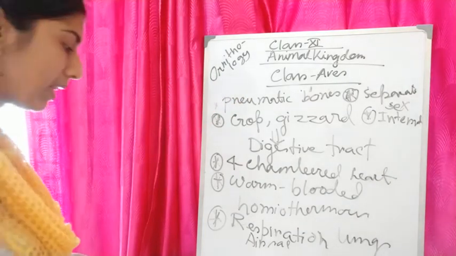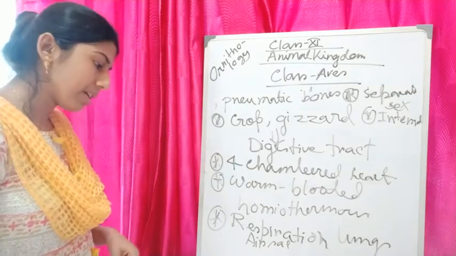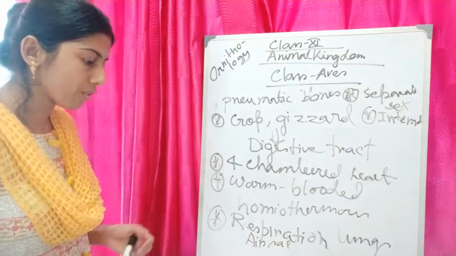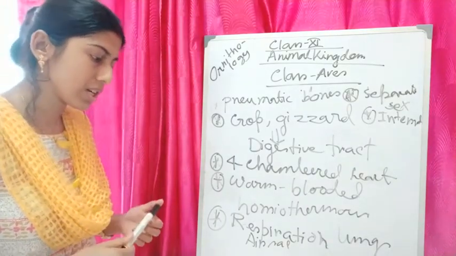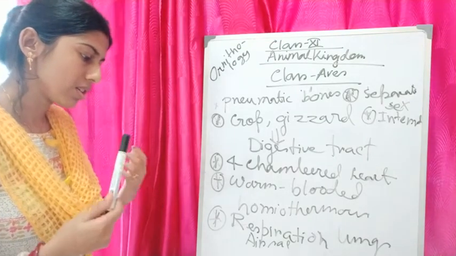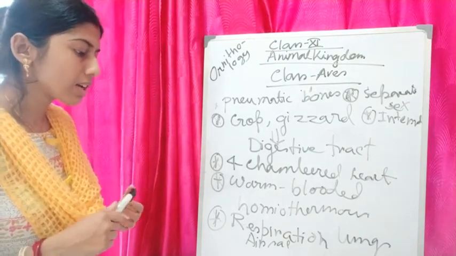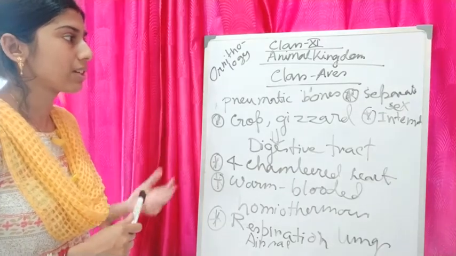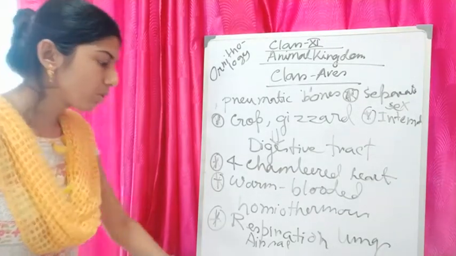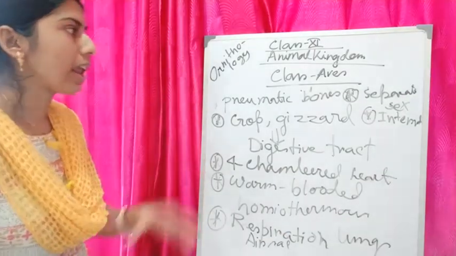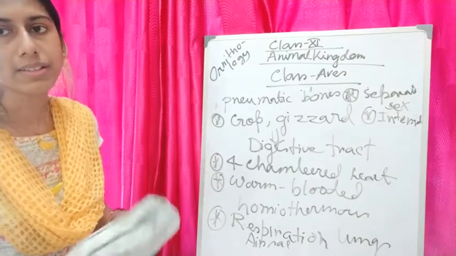So what will be the examples of this class? As you know, crow, Corvus, Columba, pigeon, parrot, peacock. There are so many examples present under Aves. So with that we have completed class Aves. Next class is class Mammalia.